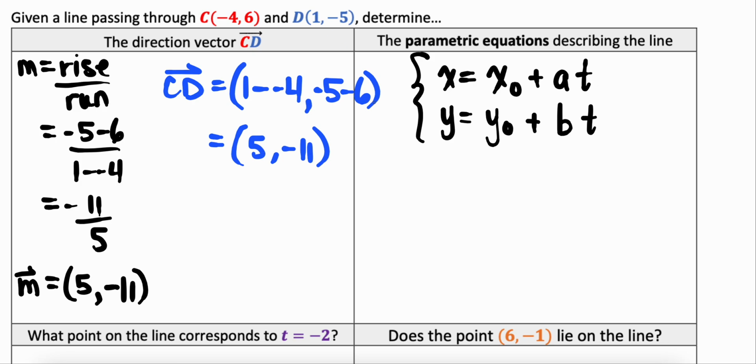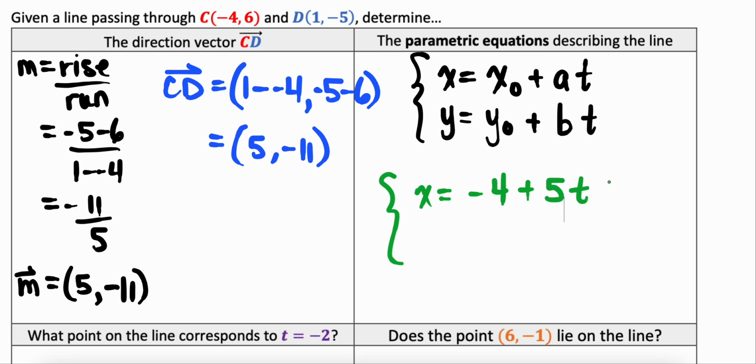So if I wanted to represent the parametric equations for my line, or my vector that goes through CD, I would represent this as x equals. Now, I can either choose to use point C or point D as my initial point. I'm just going to go ahead and use C, alphabetical order. So my initial x part of C is -4. My a value comes from my direction vector, that's 5.